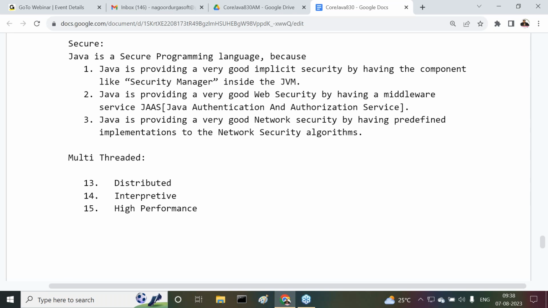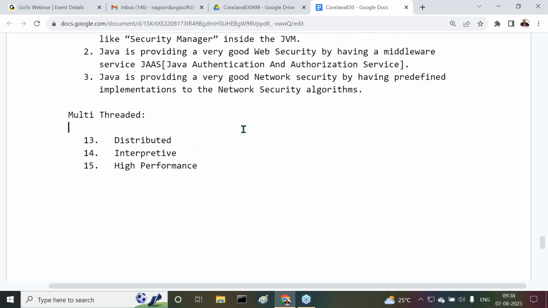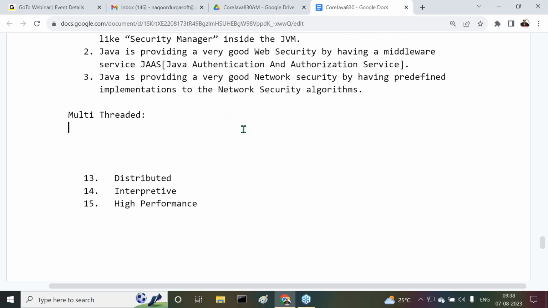Right, sir. Now move on to the content here. So the next one is multi-threaded. What is the meaning of multi-threaded? Before understanding multi-threaded, what is the meaning of a thread first of all? What is the meaning of a thread? All of you observe carefully.